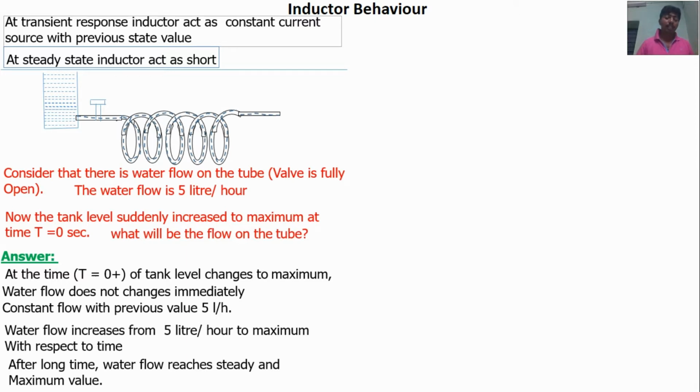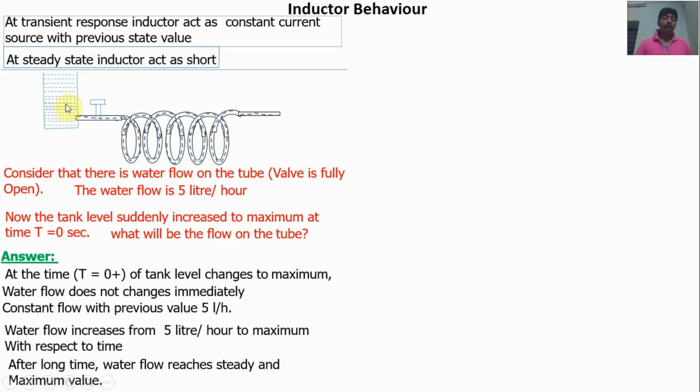The response at the time of the change is the transient response. In this condition, the flow is constant at the previous value. After some time, the flow reaches a steady value, and that is the steady response. So at the time of the change is the transient response, and after a long time, when the variable reaches a constant, that is the steady state response. Similarly for electrical circuits, let us assume that the pipeline is the inductor and the source is DC.